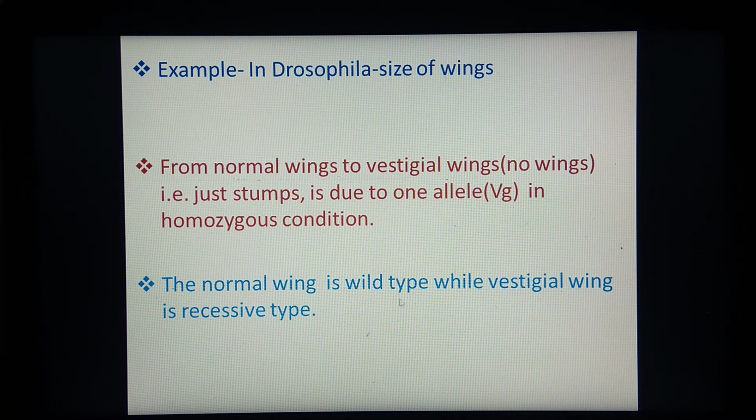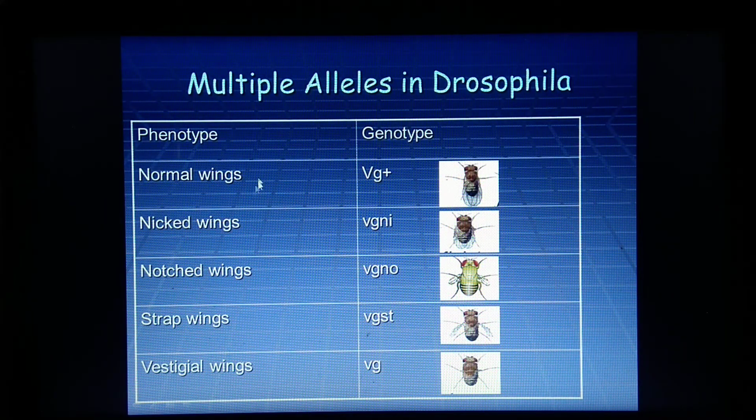Normal wing is wild type and vestigial type is of recessive type. What happens? This wild type undergoes mutation and gives a series of changes. See, this is a chart showing different phenotypes and genotypes for these Drosophila wings. Normal wings have the genotype VG+, so normal wings are seen.